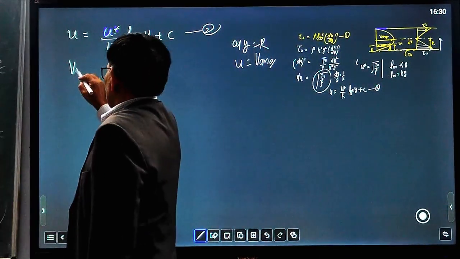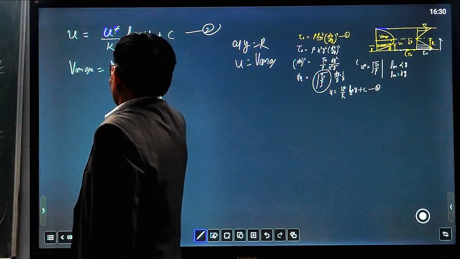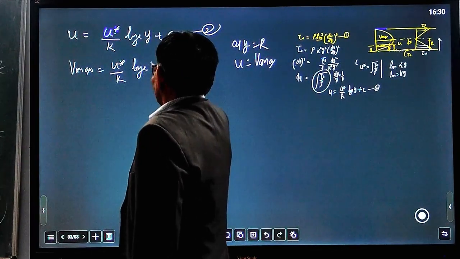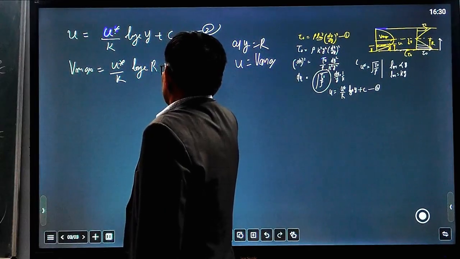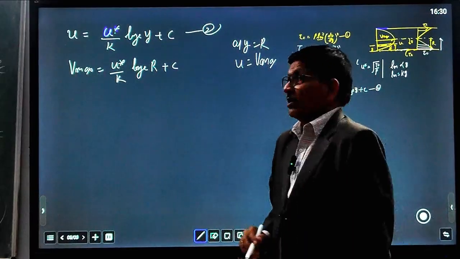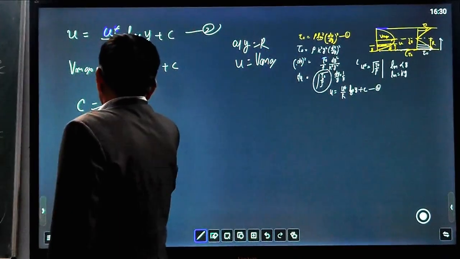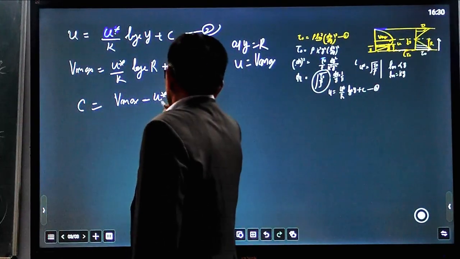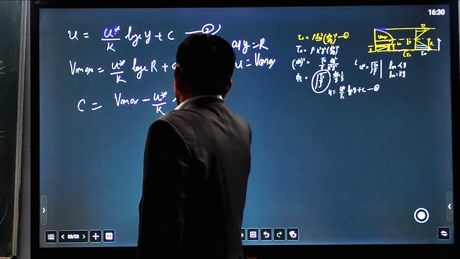So v maximum equals u star upon k log natural base r plus c. From that equation we can find the constant c. So c equals v maximum minus u star upon k log r.